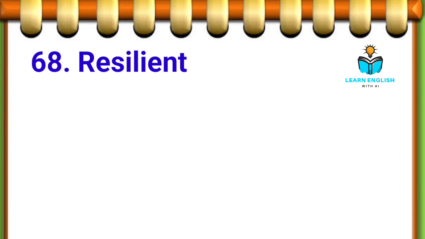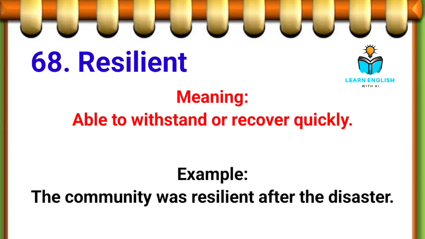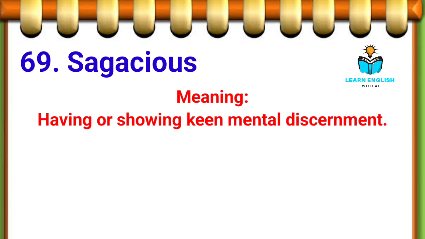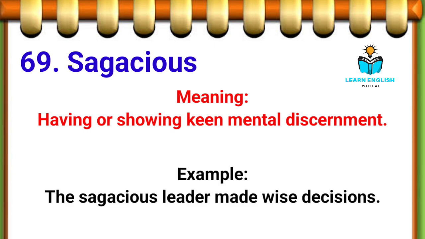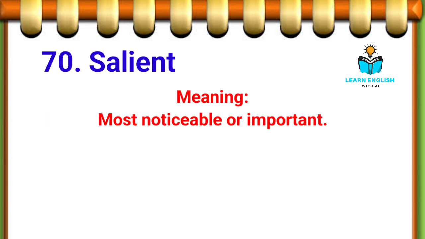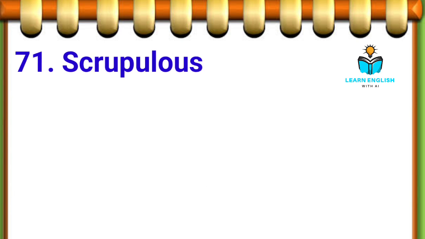68th. Resilient, able to withstand or recover quickly. Example, the community was resilient after the disaster. 69th. Sagacious, having or showing keen mental discernment. Example, the sagacious leader made wise decisions. 70th. Salient, most noticeable or important. Example, the nose was the most salient feature of his face.